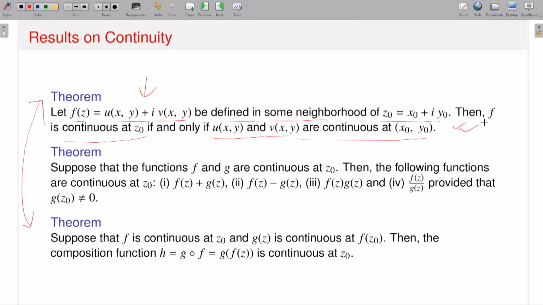So, u from R to R and v from R to R. If I use that continuity, then you will be able to prove it. I am not proving it in detail, just take it as an exercise and prove it. Okay, so this is the algebra.